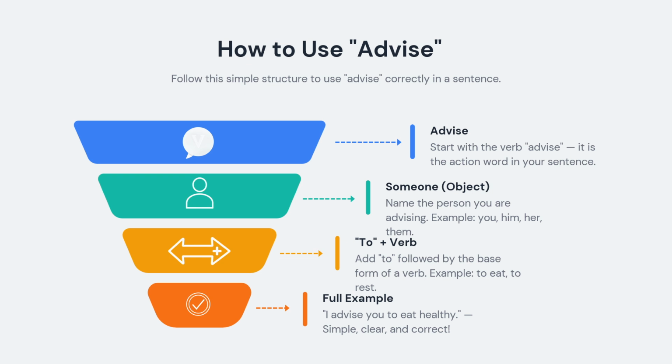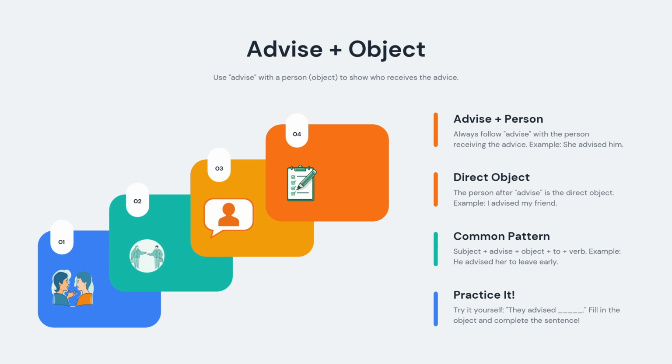We say advice, then someone, then to, then a verb. For example, I advise you to eat healthy. This is the correct way. We can also say advice plus a person. For example, she advised him. This is a simple sentence. It means she gave him a suggestion.